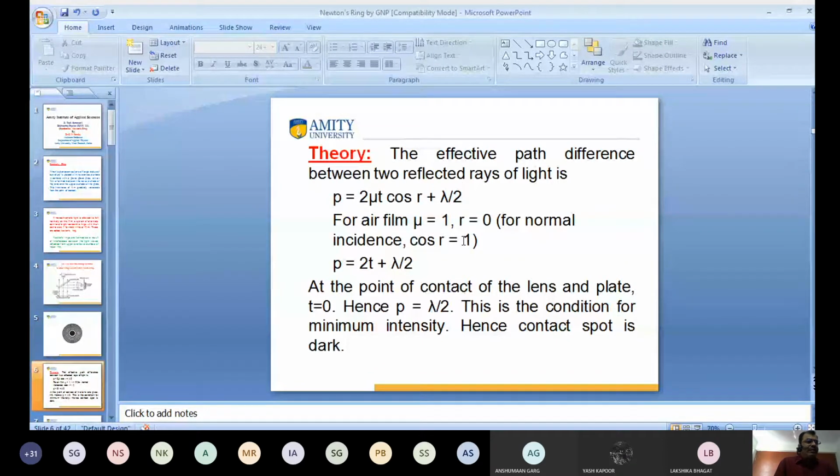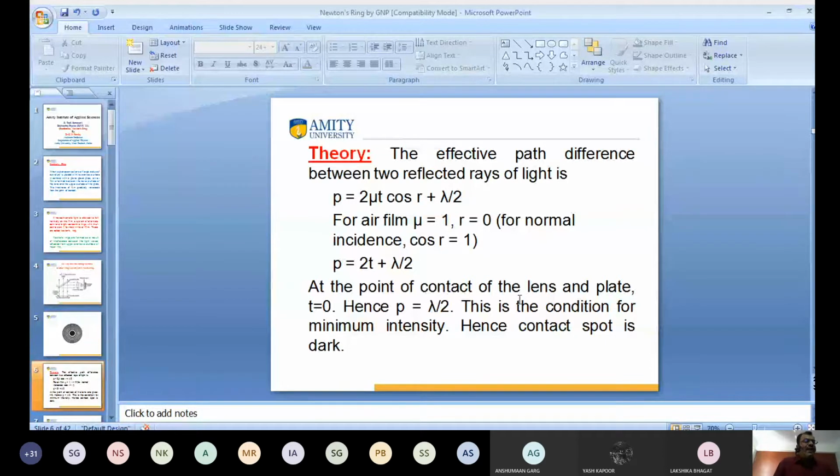Have you seen on screen? Yes, sir. Okay. The effective path difference between two reflected rays of light is this one. Already you calculated: there is an air film between the glass plate and the plano convex lens. The refractive index of air film is 1, and for normal incidence, r is equal to 0. So what is the value of cos r? The cos r is equal to 1. So effective path difference is 2t plus lambda by 2.